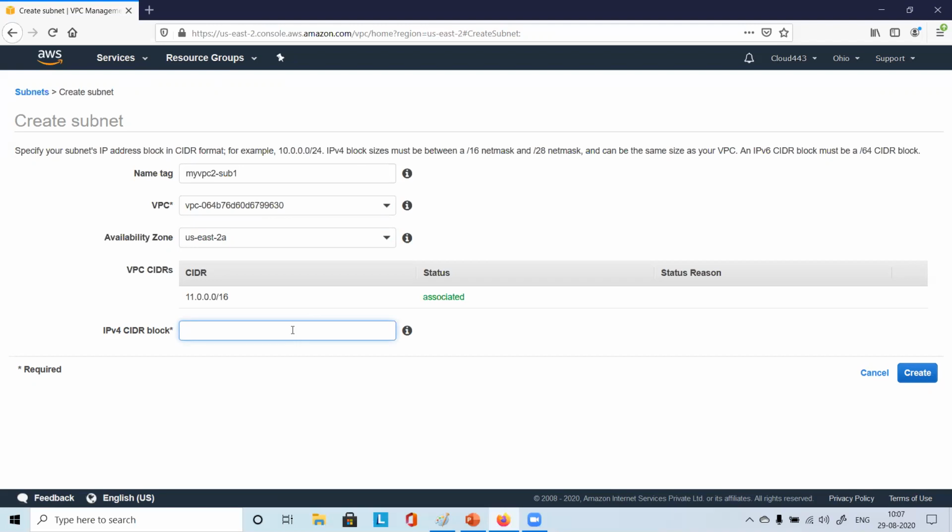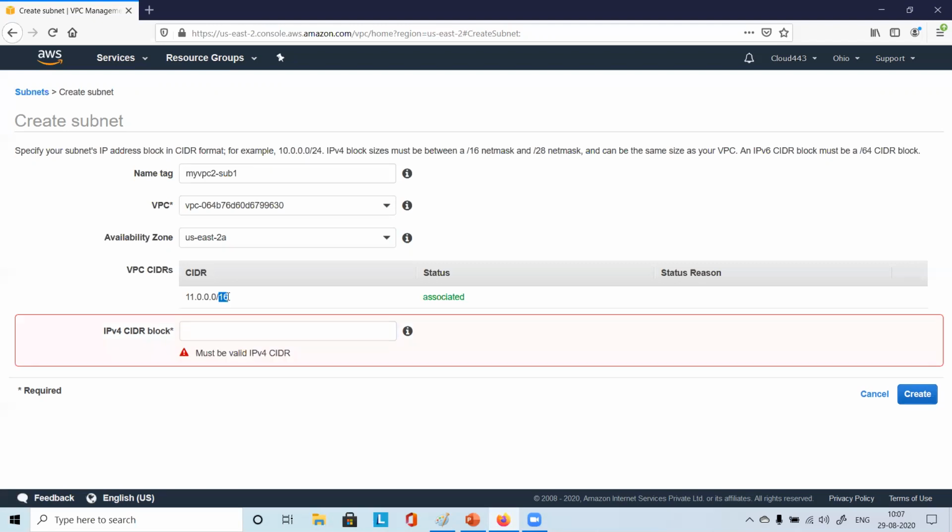It requires a portion of this particular range. Smaller the number, bigger is the range. They are making it mandatory that it should be between 16 and 28 only, so it's restricted.